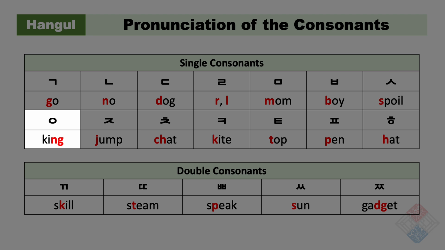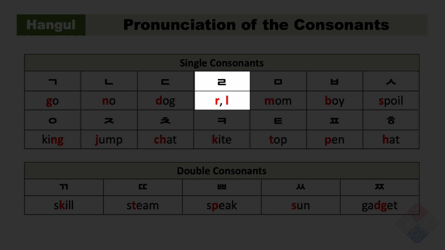으, sounds like 응, as in king when it's the final consonant, and it's silent when it's the initial consonant. 즈, sounds like 저, as in jump. 츠, sounds like 쳐, as in chat. 크, sounds like 크, as in kite. 트, sounds like 트, as in top. 프, sounds like 프, as in pen. 흐, sounds like 흐, as in hat.